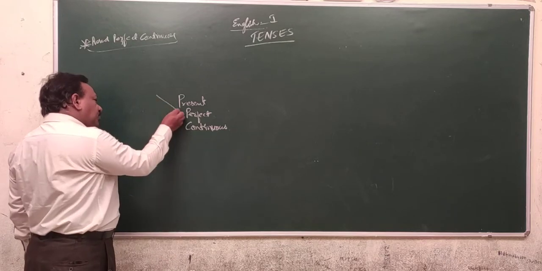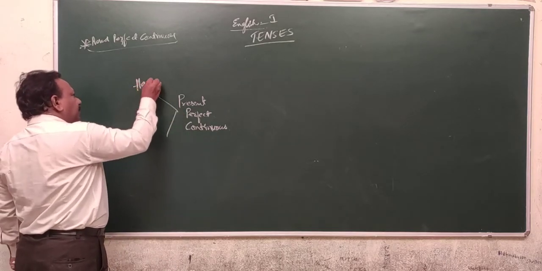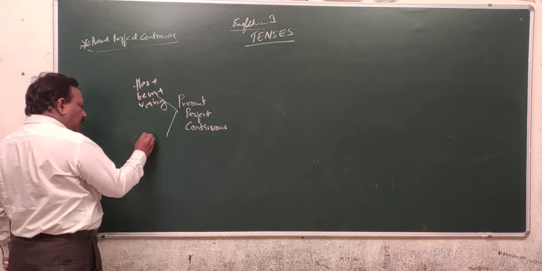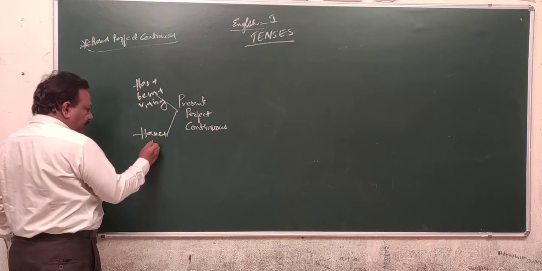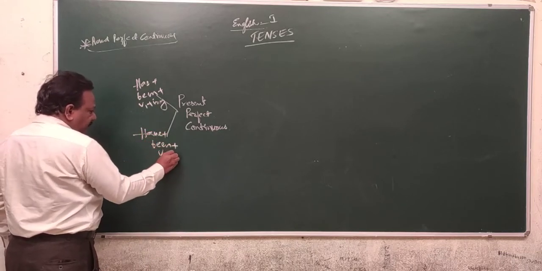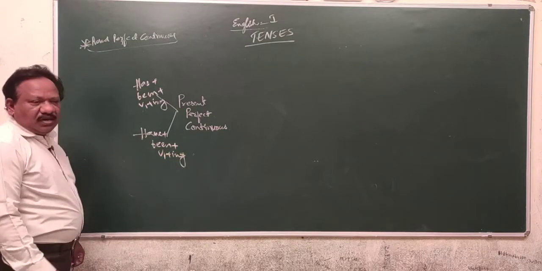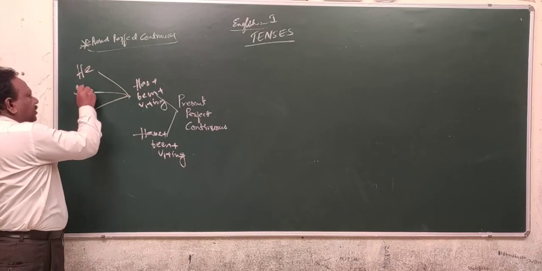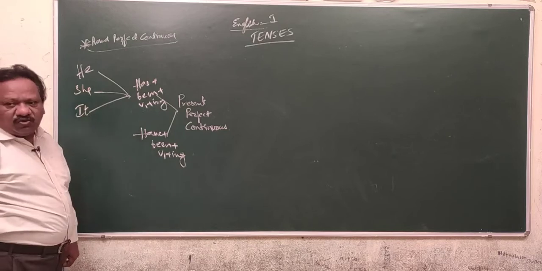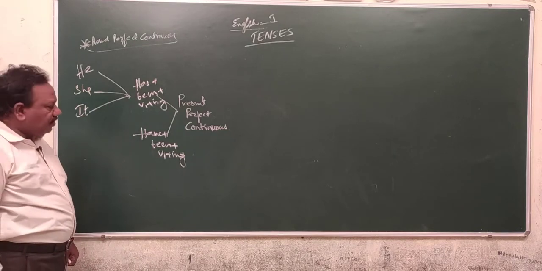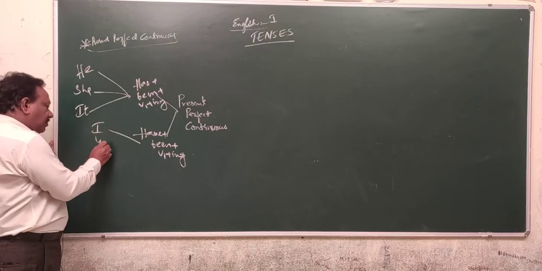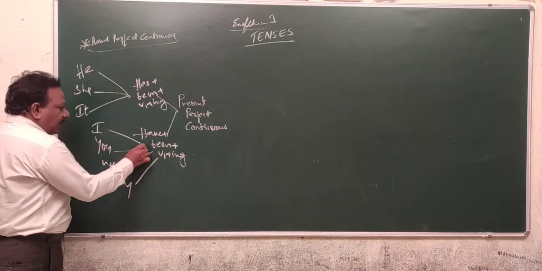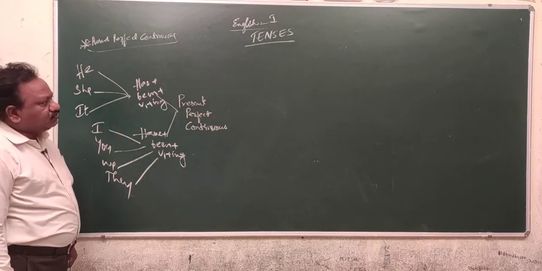ఇన్ ప్రెజెంట్ పర్ఫెక్ట్ కంటిన్యూస్ టెన్స్ యు ఆర్ యూజింగ్ has plus been plus V1 plus ing form is used, or else have plus been plus V1 plus ing form is used. When we use the has plus been plus V1 plus ing form, in case the subject is he, she, it. In case the subject is I, you, we, they, we use have plus been plus V1 plus ing form.